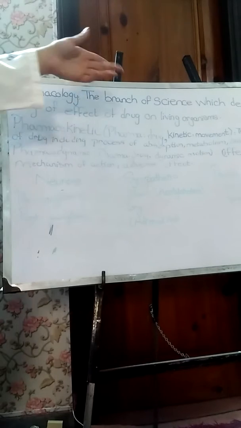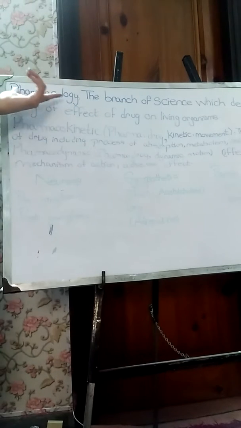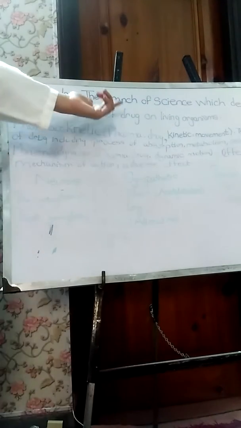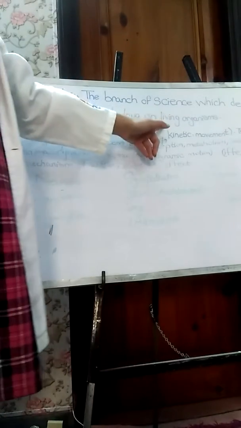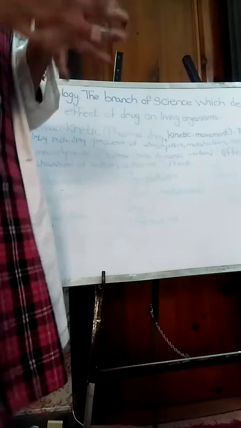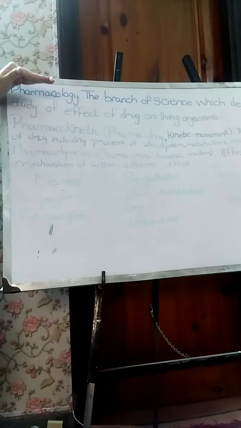The first definition is pharmacology. The term pharma means drugs and logy means study. So in simple terms, the study of drugs is called pharmacology. Now what does it say in the definition? It says the branch of science which deals with the study of the effect of drugs on the living organism. Simply put, if you take a drug, what will be the effect of that drug on your living system is called pharmacology.